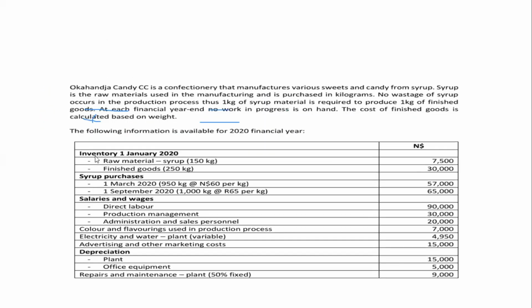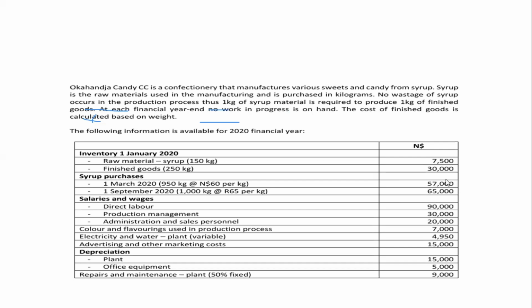If you look at our question here, the opening inventory amount is this one, 7,500 for raw materials. And the purchases during the year: on 1 March, this inventory came in and the amount is 57,000. And on 1 September, this inventory came in and the amount is 65,000.